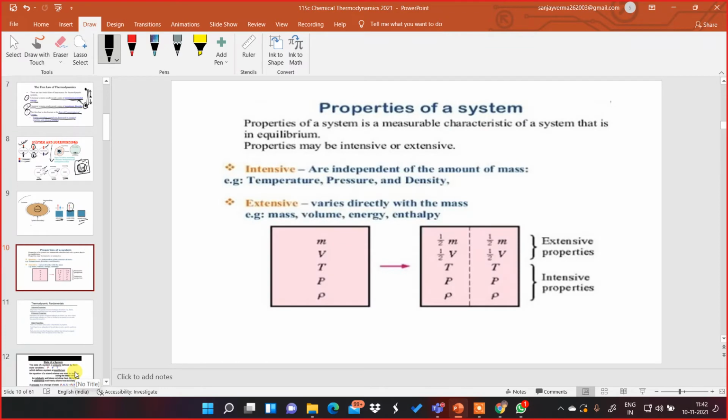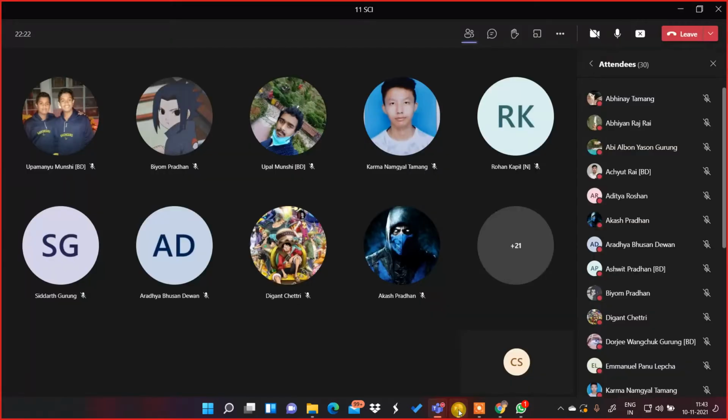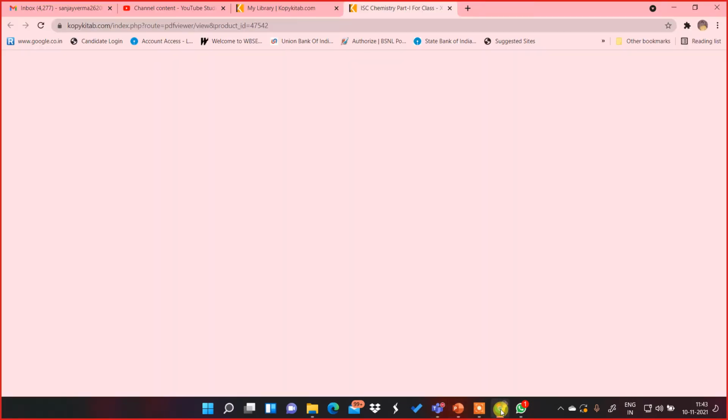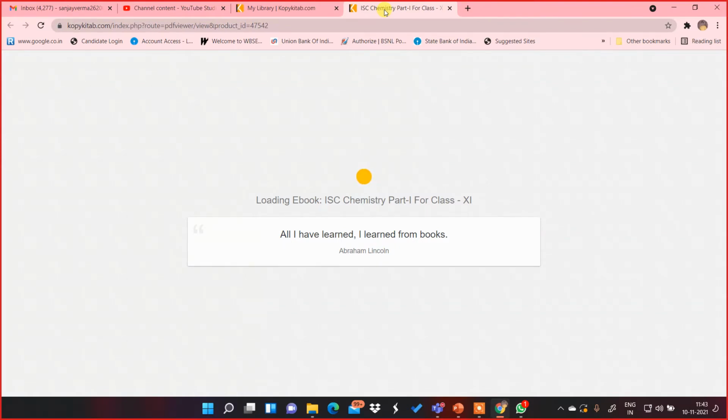Okay, now let us look at properties of a system. A property of a system is a measurable characteristic of a system that is in equilibrium. Properties may be intensive or extensive. So whenever this word properties comes to your mind, always remember, properties may be intensive, and they may be extensive also. That is a very, very important thing to understand. So remember, the two types of properties of a system are intensive properties and extensive properties.